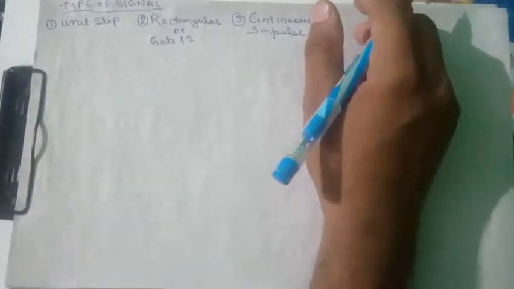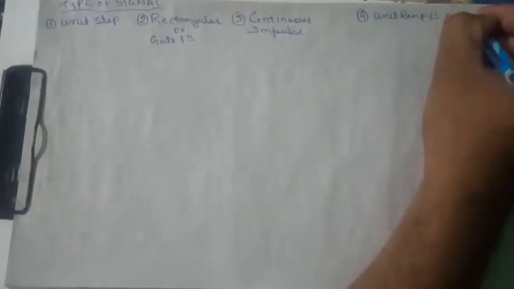Third, we will discuss the continuous impulse signal, and in it we will see the different properties of the continuous impulse signal. Fourth, we will see the unit ramp function. And if time permits, we will go through the triangular signal.